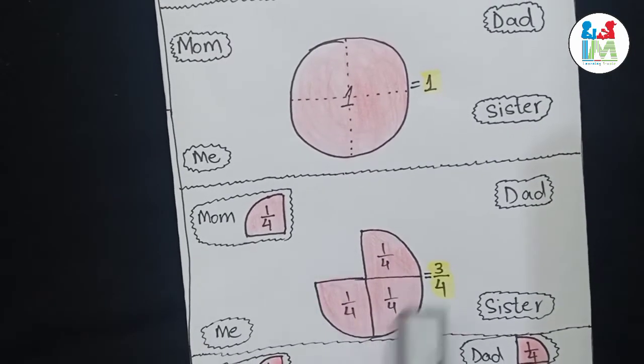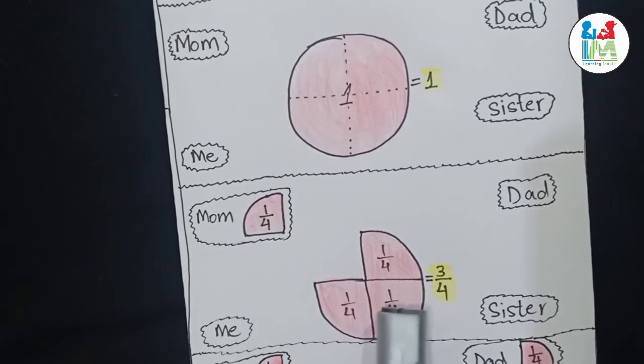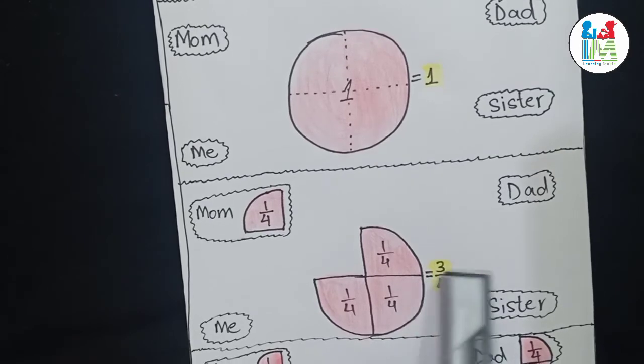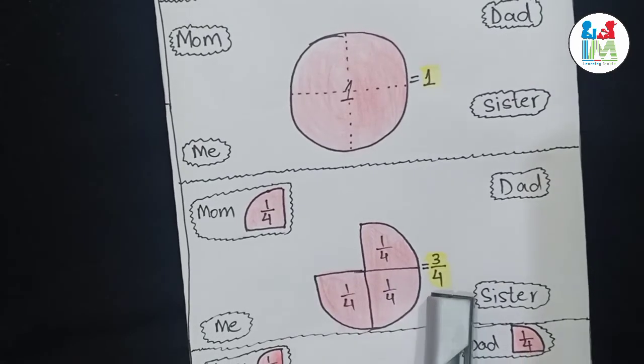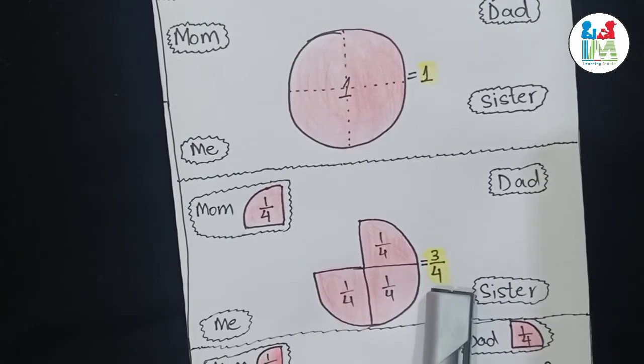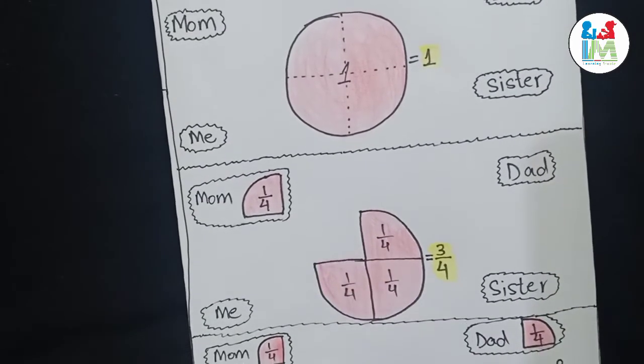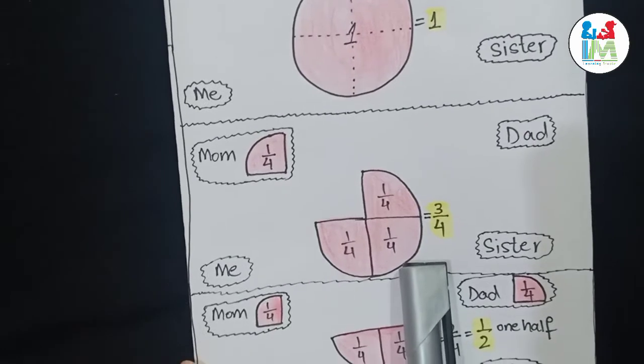Now look at the cake. How much cake is left now? There are three pieces left, and there were a total of four pieces of the cake. So we write 3/4. 3/4 cake is left. We write 3 in the numerator and 4 in the denominator.